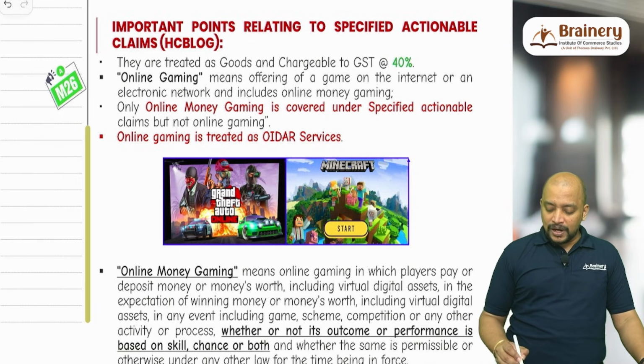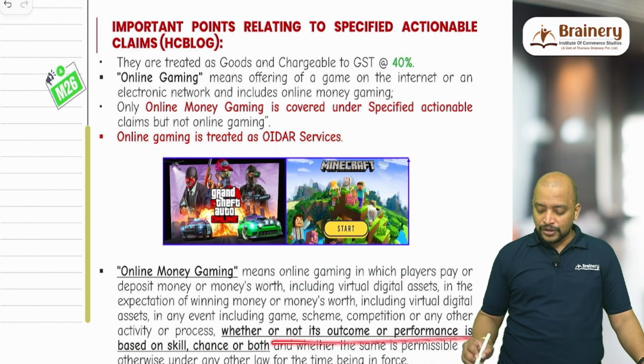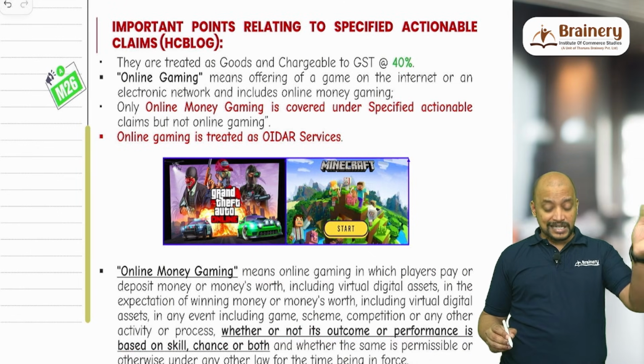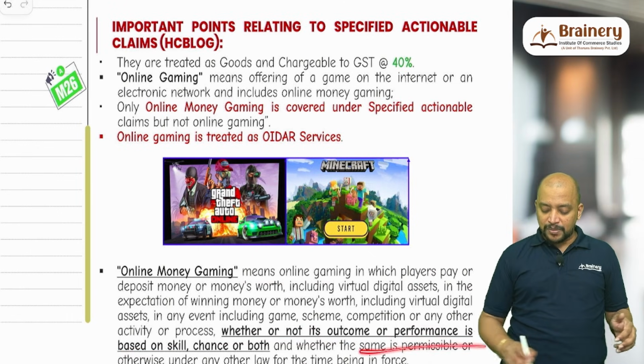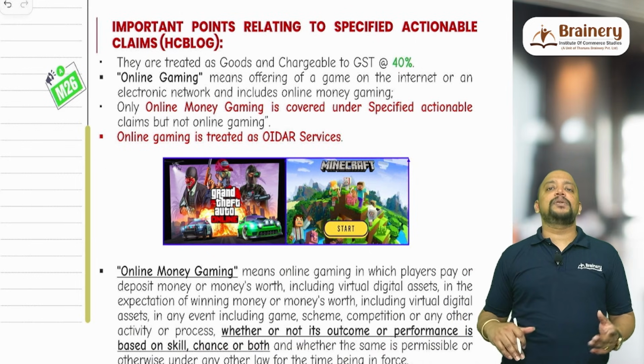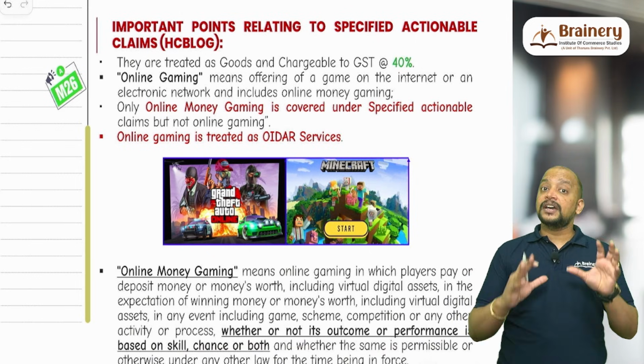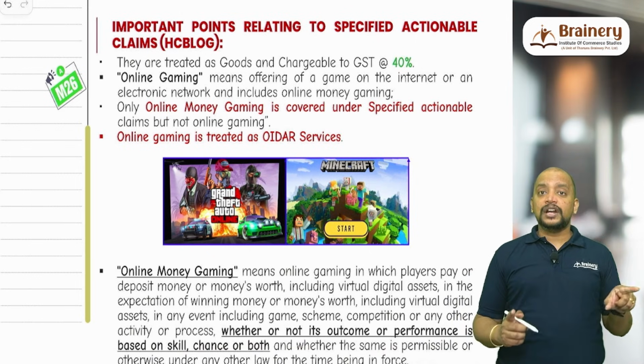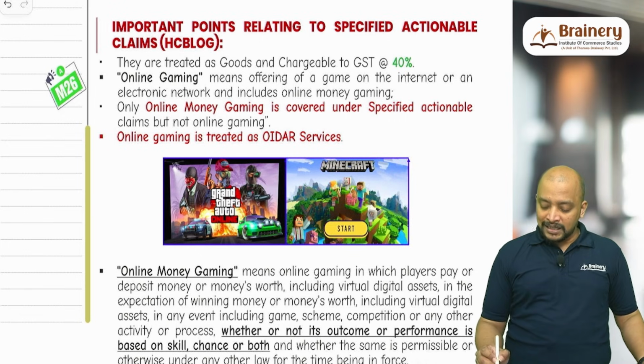See this, online money gaming, whether or not its outcome or performance is based on skill, chance or both, and whether the same is permissible or otherwise under any other law. Even if it is illegal, GST will be applicable on that and the rate will be 40%. Because online money gaming is a specified actionable claim, the rate is 40%.